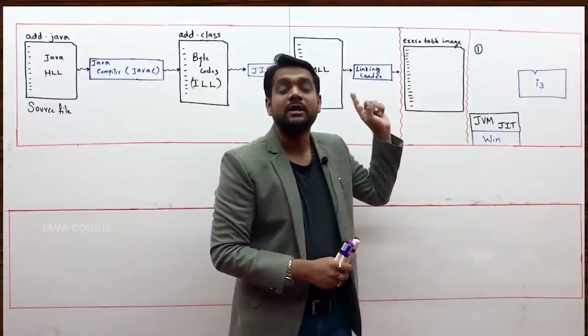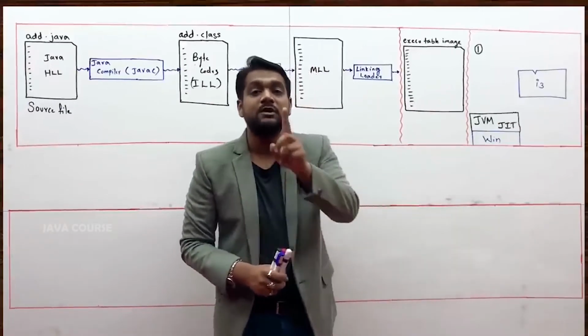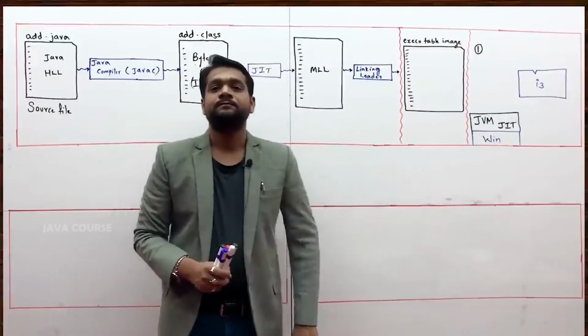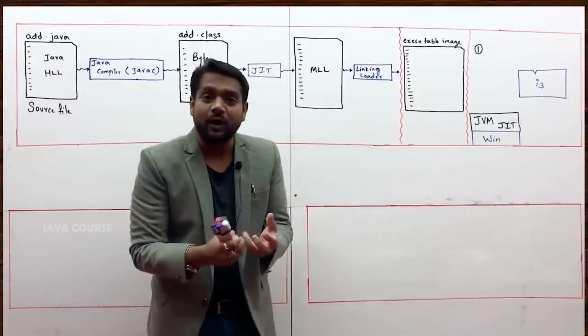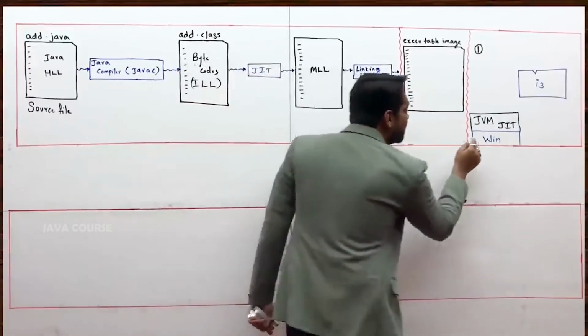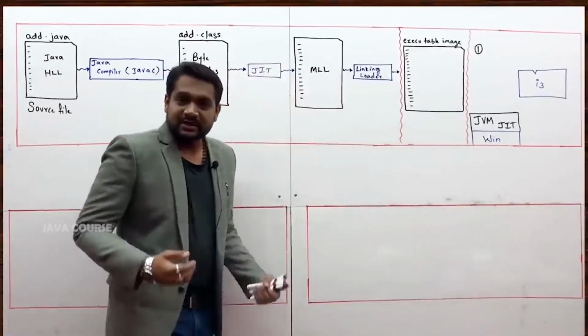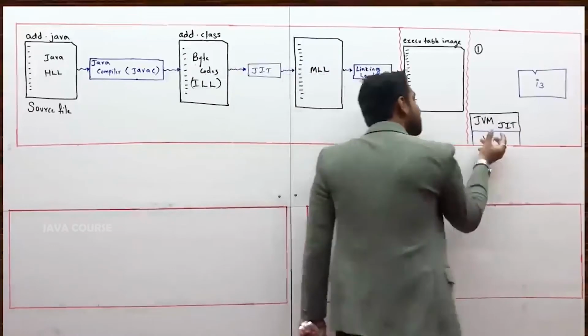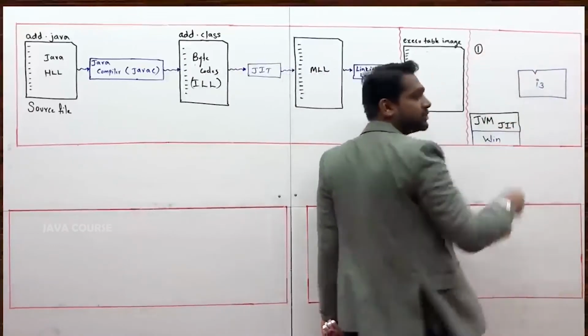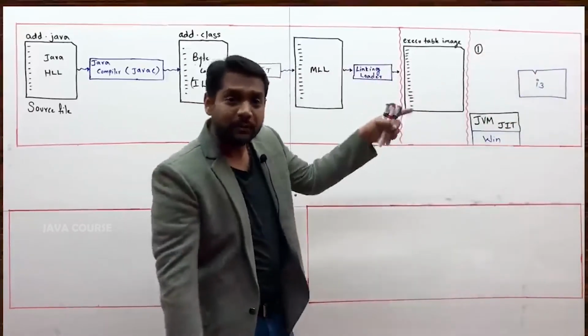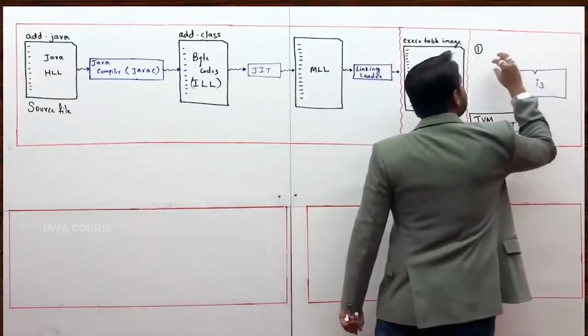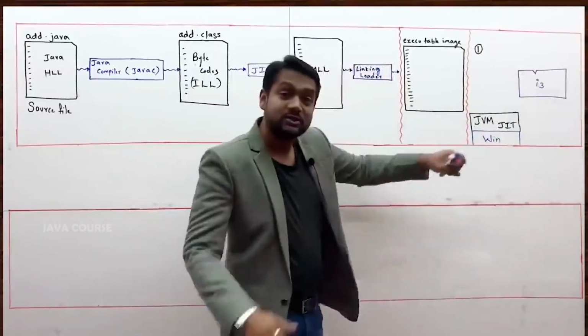If you are executing a Java program, your processor will perform one check. How many checks to perform? All those things would be decided by this OS. If it is executing a C program, your OS will tell the processor to perform two checks. If you are executing a Java program, your OS will tell the processor to perform one check. Your OS knows it.